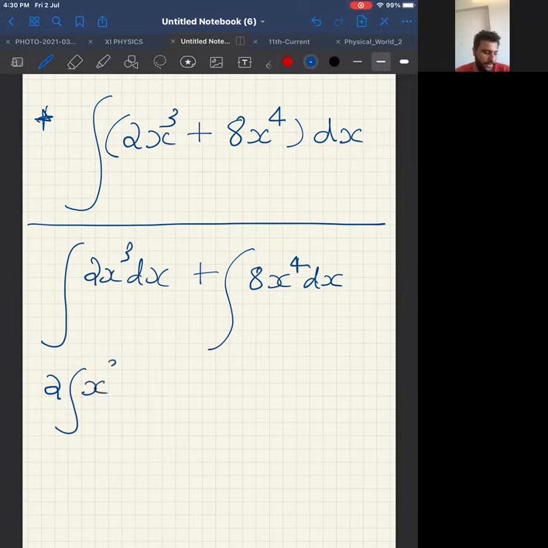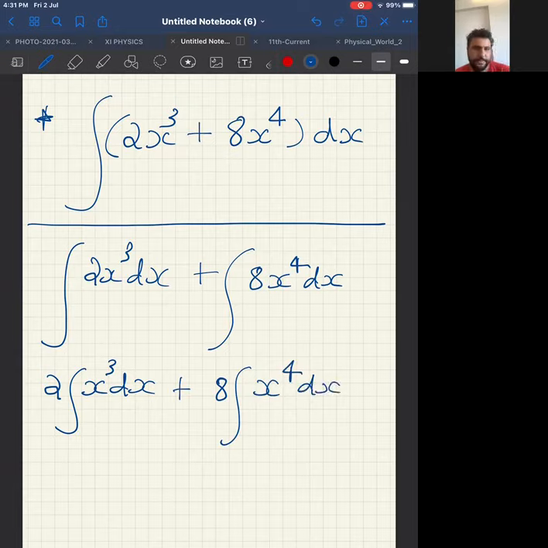Integration of x cube dx, correct? Plus 8 is a constant. Inside the bracket, integration of x power 4 dx, correct? Now, 2 constant outside. What is integration of x power 3?